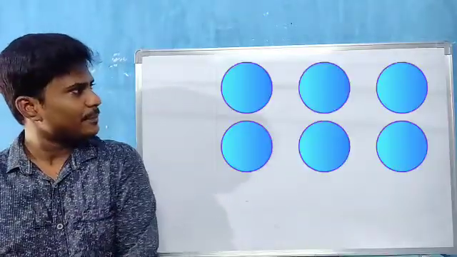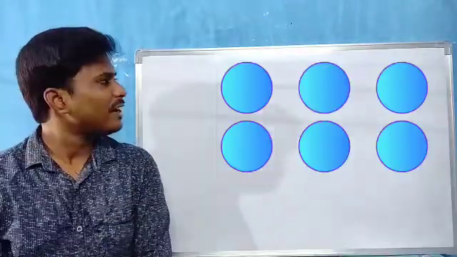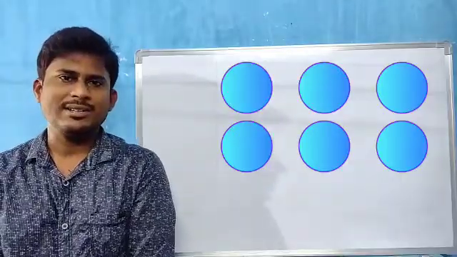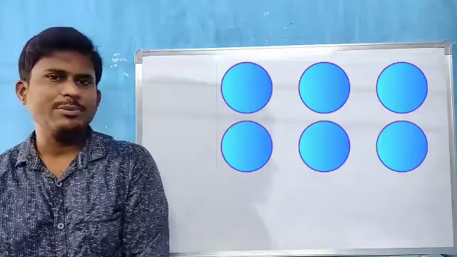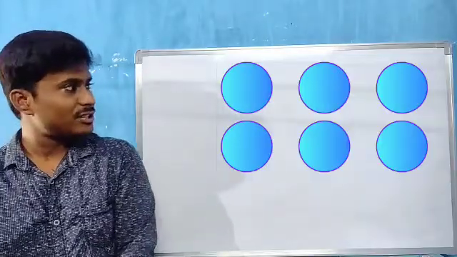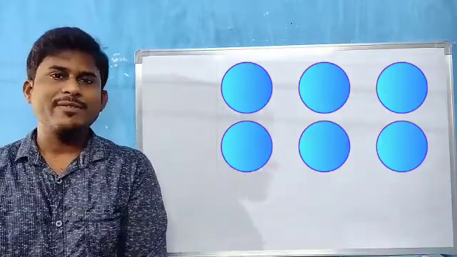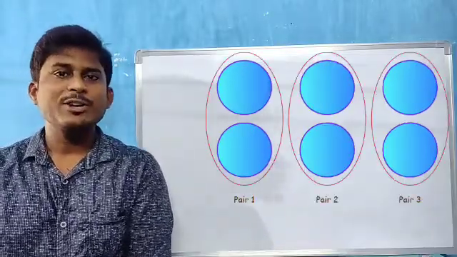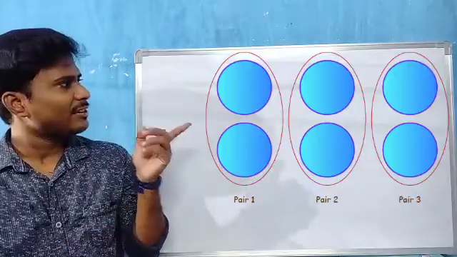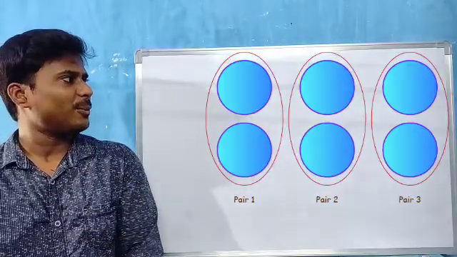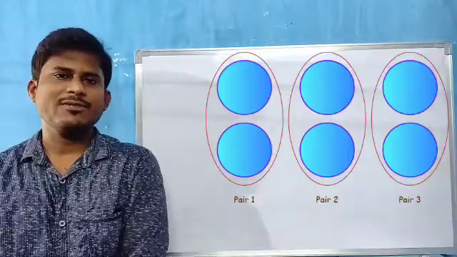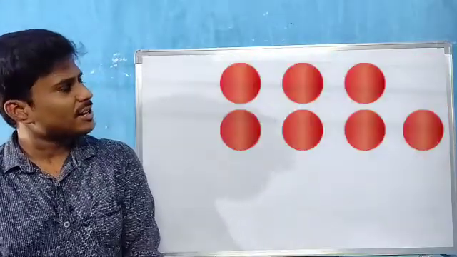Now see children, what can you find on the board? How many balls can you find, children? 6 balls you can find on the board. Now these 6 balls, can we form them into groups of 2? Yes. How many groups can we form? See, 3 groups we can form. 1, 2 and 3. Now how many balls do we have?